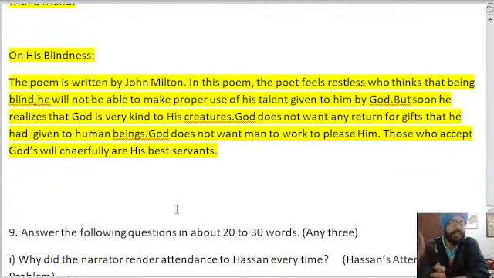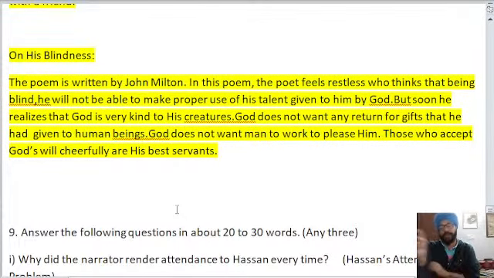The poem is written by John Milton. In the poem, the poet feels restless, who thinks that being blind he would not be able to make proper use of talent given to him by God. But soon he realizes that God is very kind to his creatures. God does not want any return for gifts he had given to human beings. God does not want man to work to please him. Those who accept God's will cheerfully are his best servants. So it is a very important line, the last one. Those who accept God's will cheerfully are his best servants. So give yourself 3 marks again.